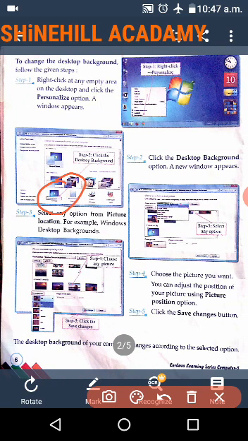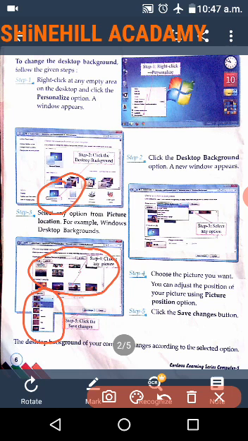Step 3. Select any option from the picture location. For example, Windows background. Step 4. Choose the picture you want. You can adjust the position of your picture using picture position. Here you choose your own pictures. You can choose any pictures from this location. And then adjust the picture position. Here you can adjust the picture position.